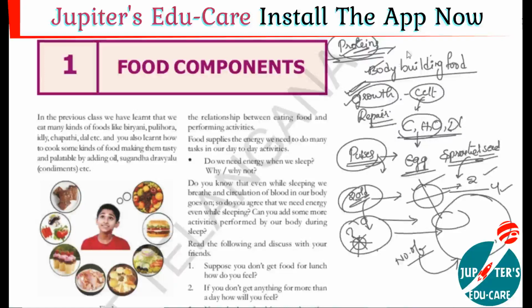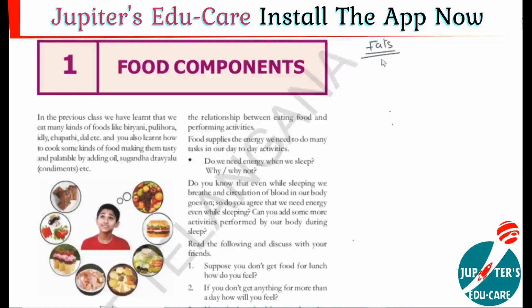Then next we'll go for fats. Fats are energy giving food, also called energy giving food materials. Carbohydrates are called energy giving food, and fats are also called energy giving food. Fats are made up of three types of elements: carbon, hydrogen and oxygen.